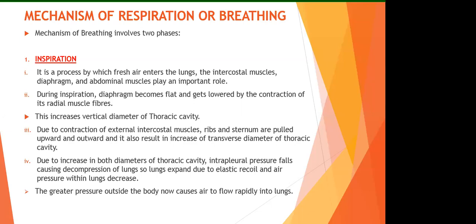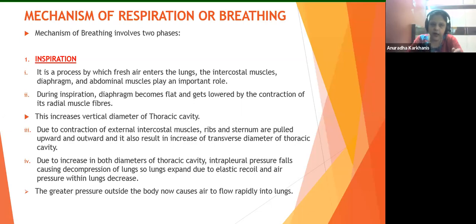The greater pressure outside the body now causes air to rapidly flow into the lungs. So the pressure of the air outside is much more than the pressure inside. By the law of diffusion, there is always movement from higher pressure, higher concentration, to lower concentration, let it be anything.